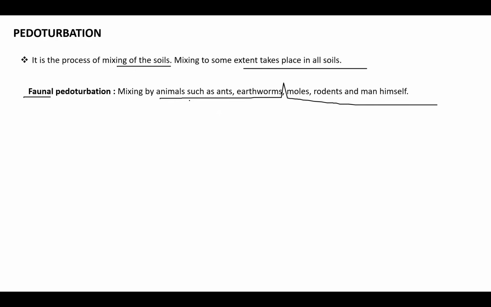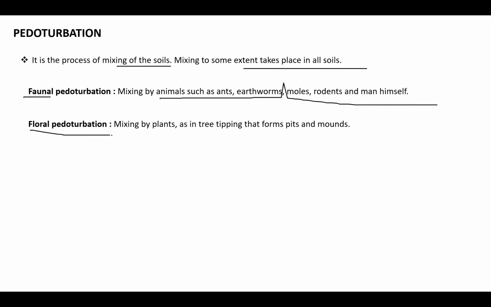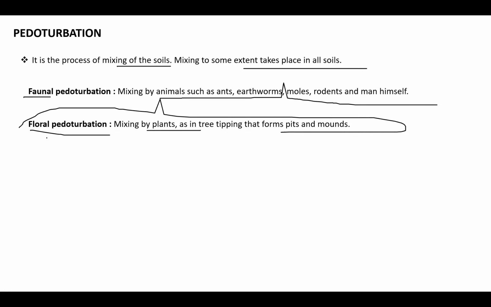If the soils are mixed by animals such as ants, earthworms, moles, rodents, and of course humans themselves, it is called faunal pedoturbation. Another important one is called floral pedoturbation. Flora means plants. If the mixing happens by the plants, and trees are uprooted leaving a pit, it is called floral pedoturbation. Mixing up with the plants is called floral pedoturbation.